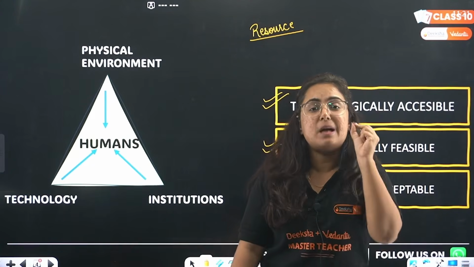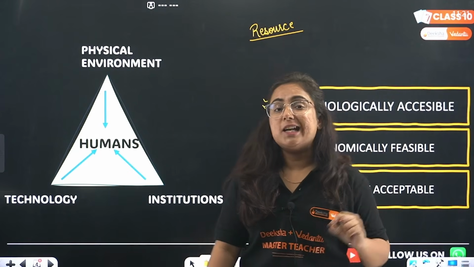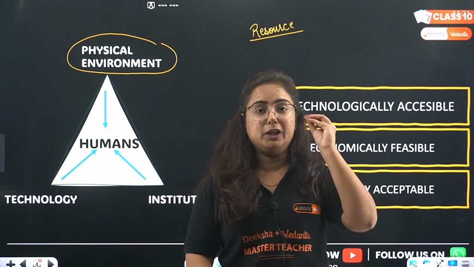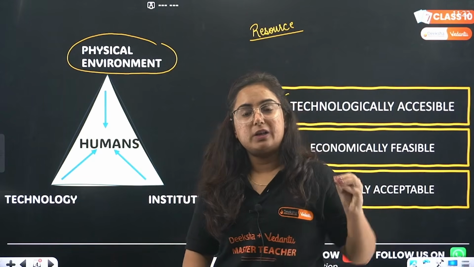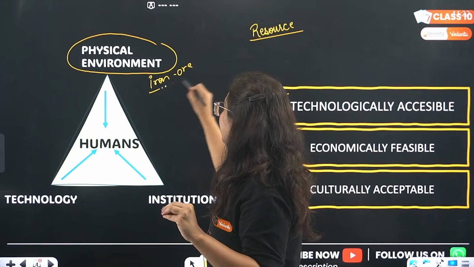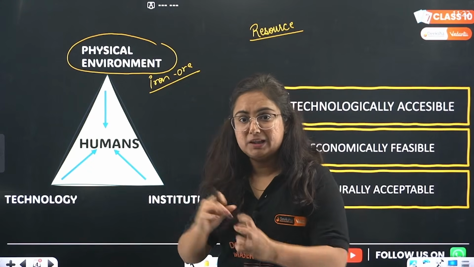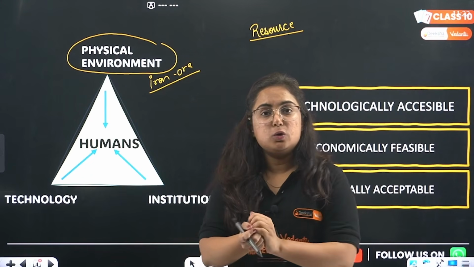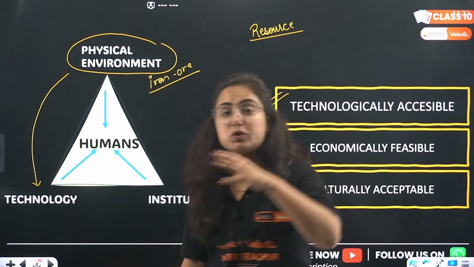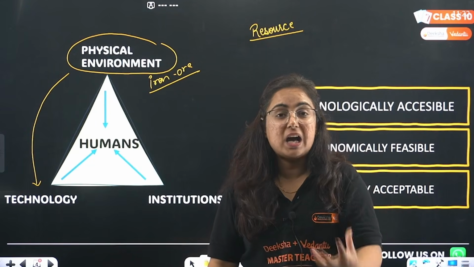Certain parameters, number one, that it should be available in the physical environment. For example, we know in Chota Nagpur region, iron ore is available, right? Iron ore is available. Okay? So it is available in the physical environment. Are we using it directly? No, bhai. It contains a lot of impurities which we remove with the help of what, bacha?